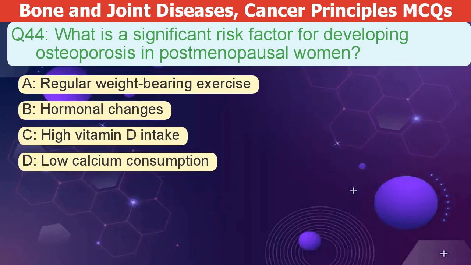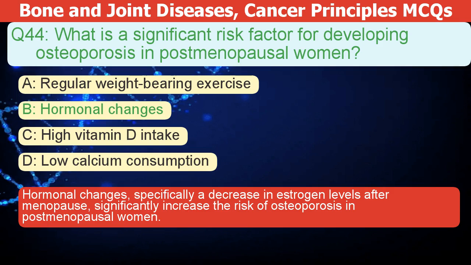What is a significant risk factor for developing osteoporosis in postmenopausal women? A. Regular weight-bearing exercise. B. Hormonal changes. C. High vitamin D intake. D. Low calcium consumption. The correct answer is B. Hormonal changes, specifically a decrease in estrogen after menopause, significantly increase the risk of osteoporosis in postmenopausal women.